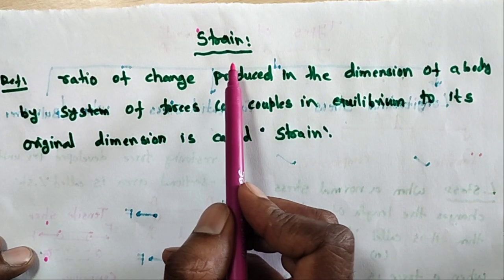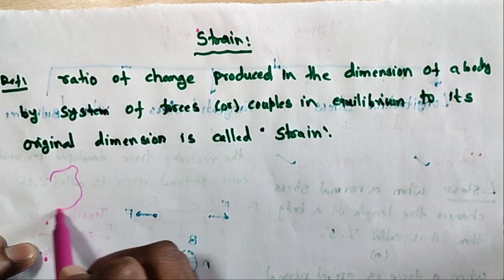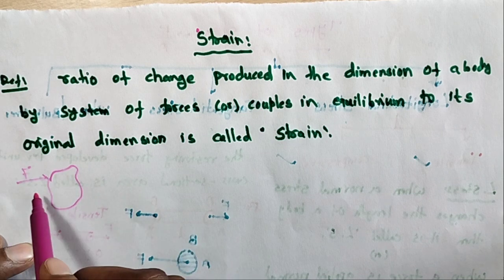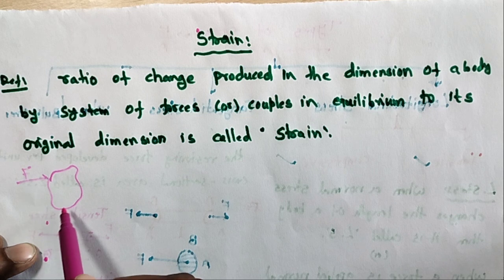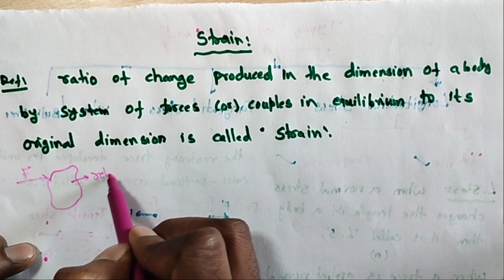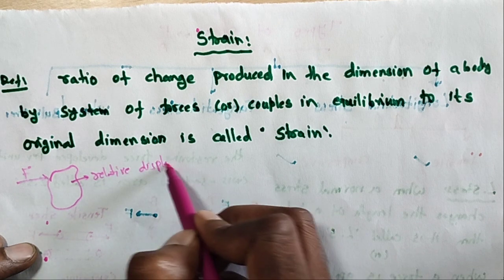Next, second one, strain. What is strain here? This is one object or body. When a force F or torque acts upon a body, it causes relative displacement of the particles.